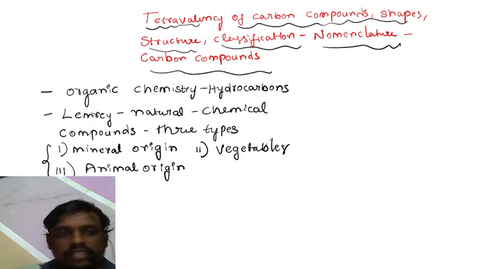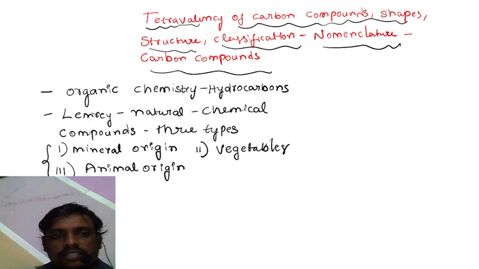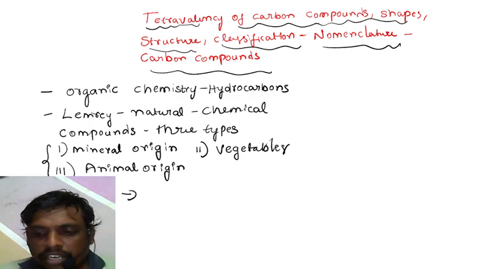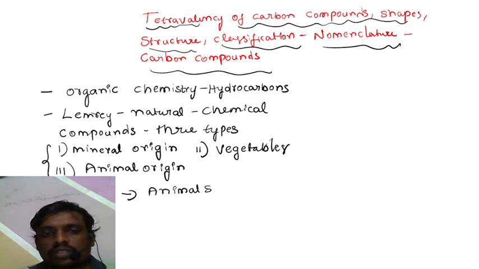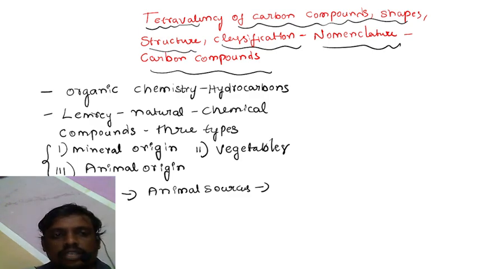And after that, a great scientist called Lavoisier. Who is that? Lavoisier. This scientist showed that all compounds obtained from vegetables and animal sources always contain carbon and hydrogen.